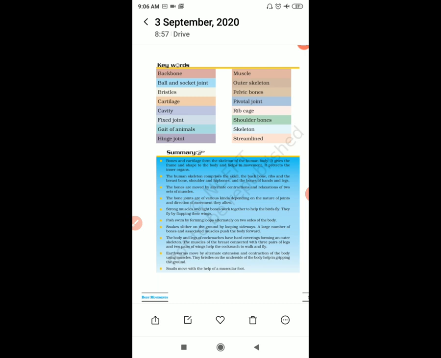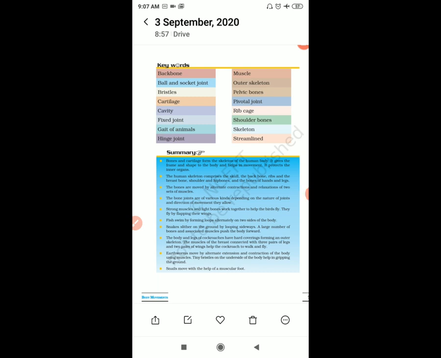Then fixed joints. Means there are joints, but they cannot move. They are called fixed joints, right? Like the joints in our skull. They are fixed joints. They cannot move.